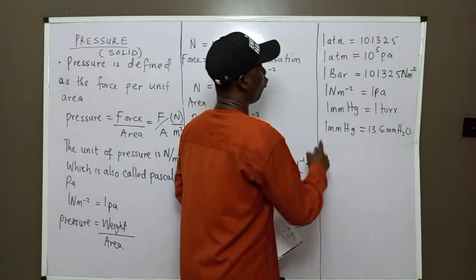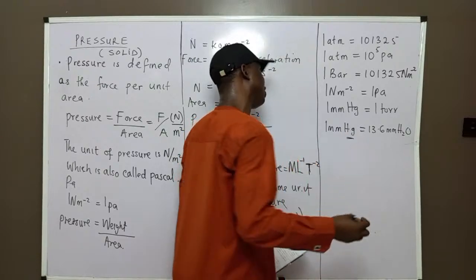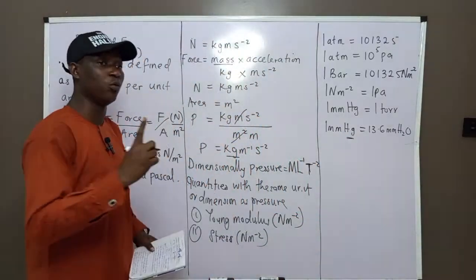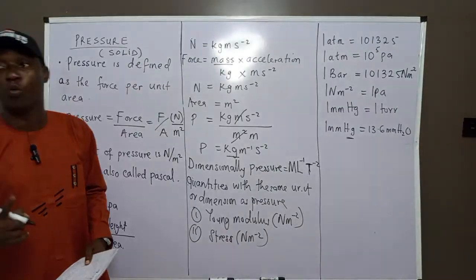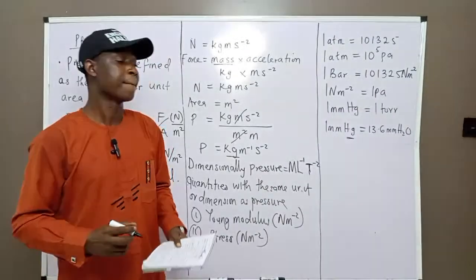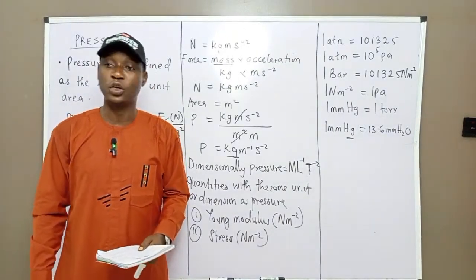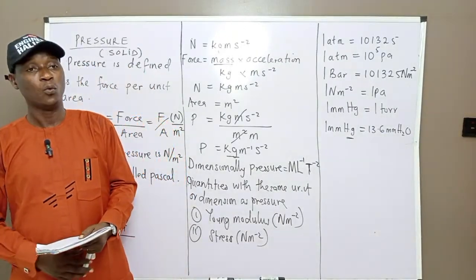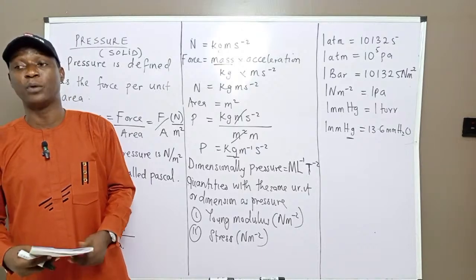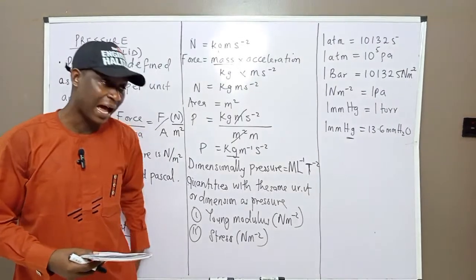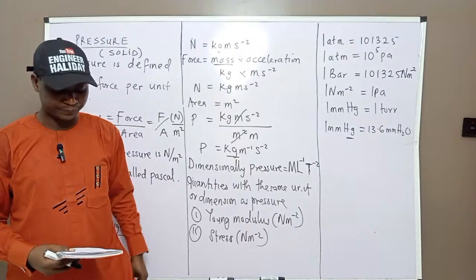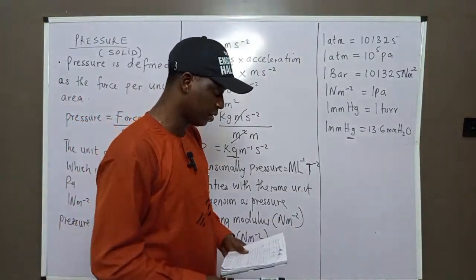Anytime you see Hg, it means mercury. Anytime you see H2O, it means water. So 1 mm mercury is equal to 13.6 millimeter of water. Don't forget that.